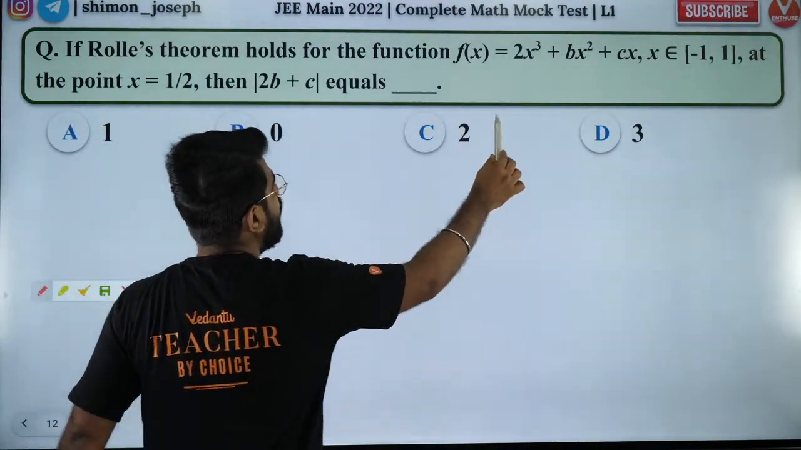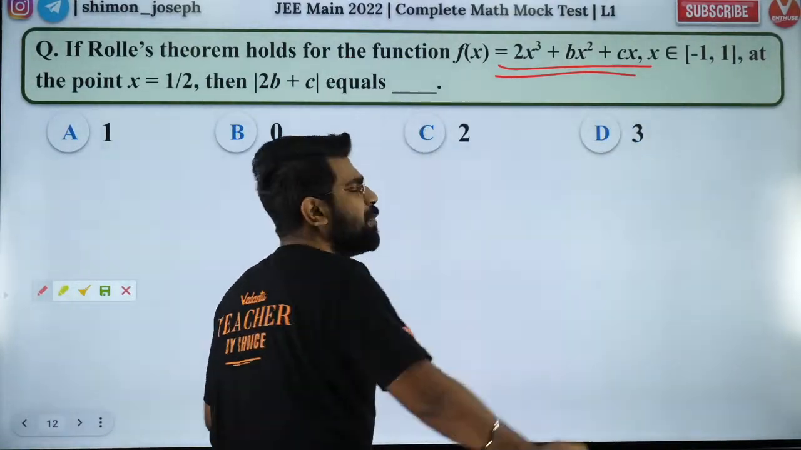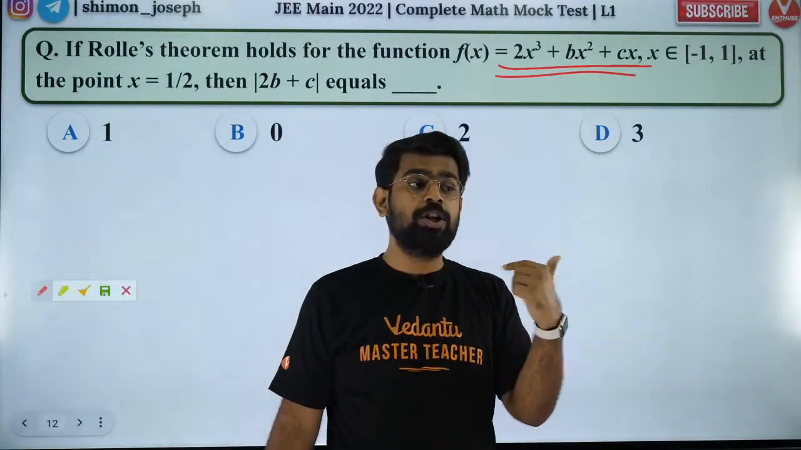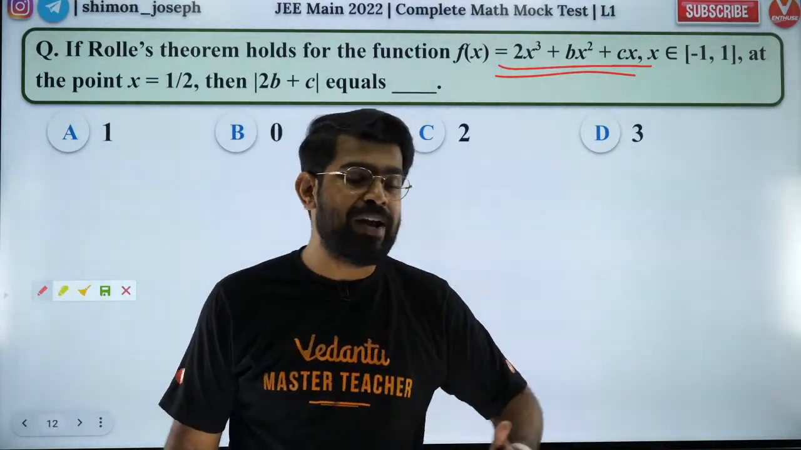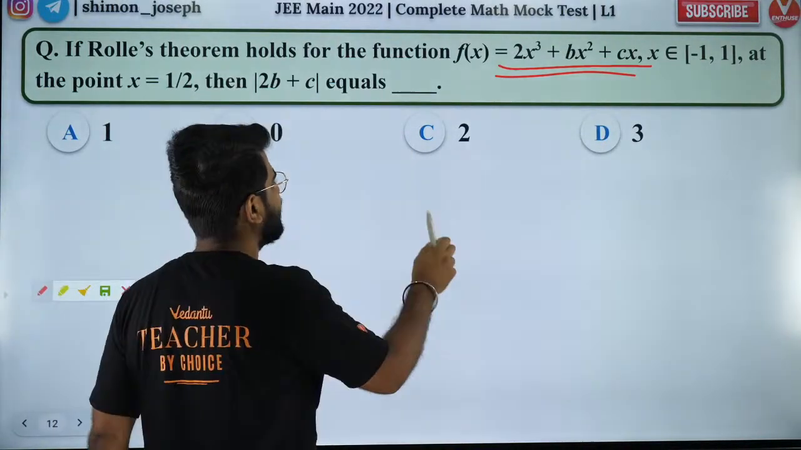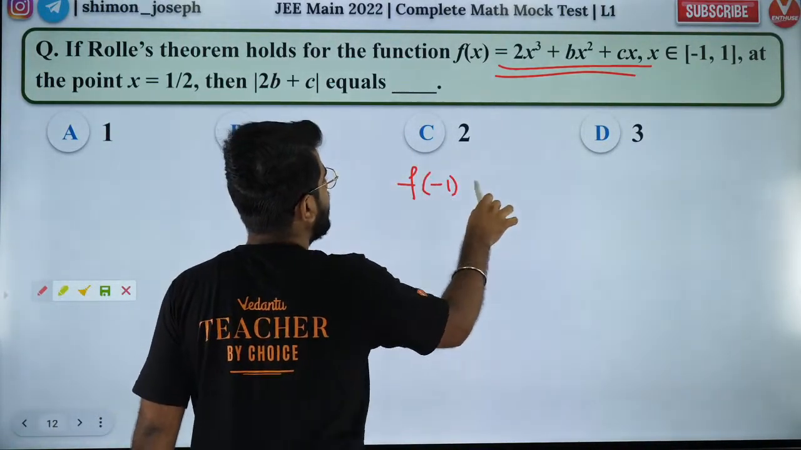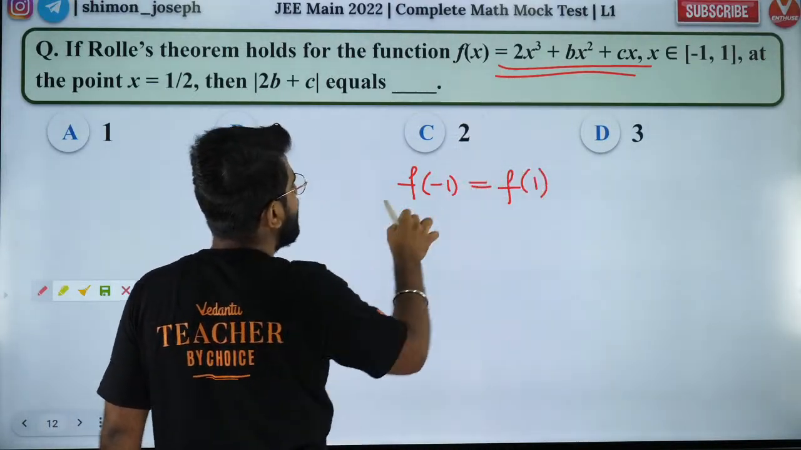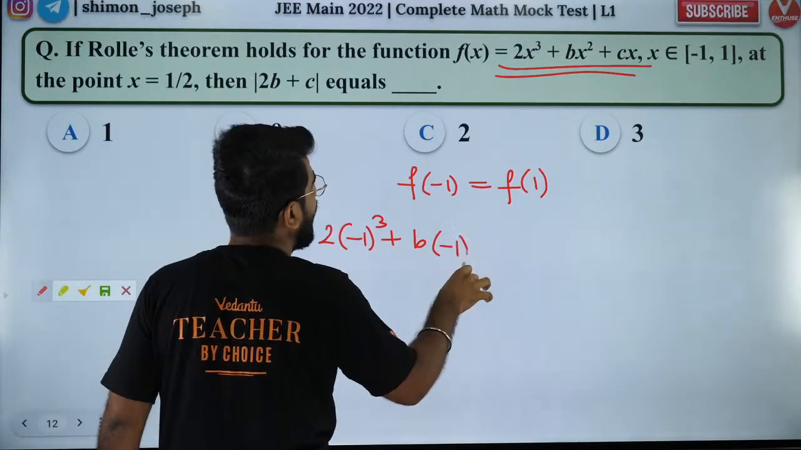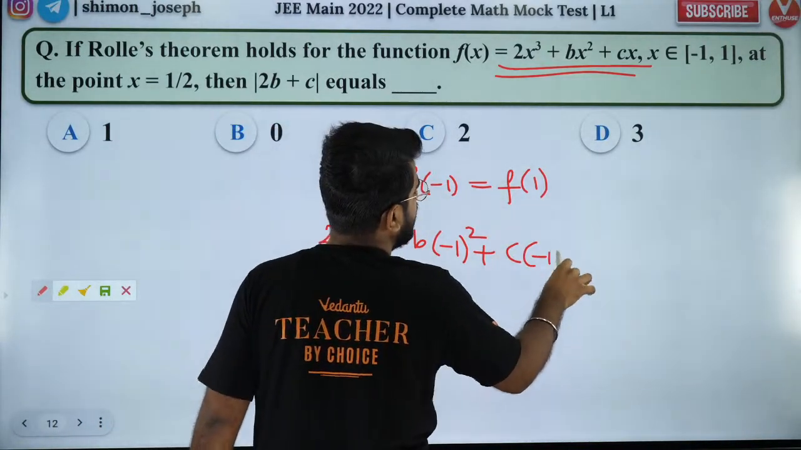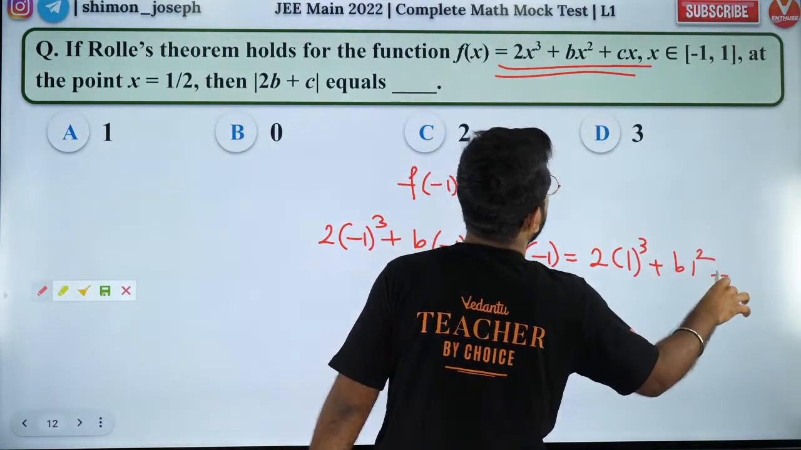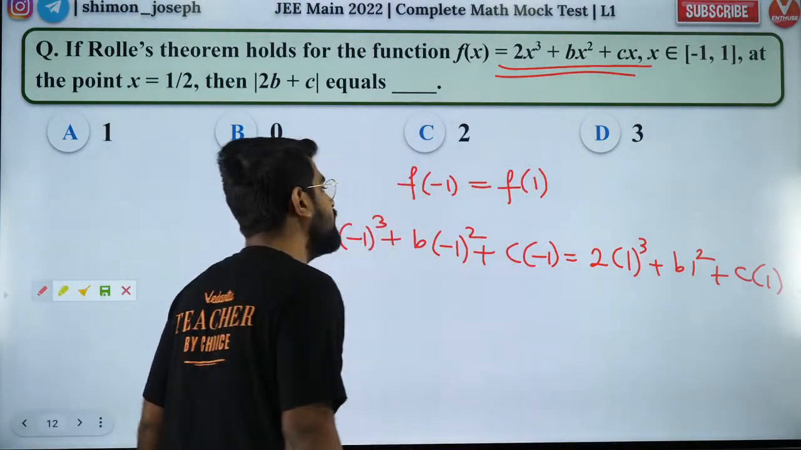So people, first of all, this is a polynomial. Polynomials are always continuous and differentiable. Guys, look at the wordings which I use. You need to learn from that as well. Polynomials are always continuous and differentiable, so no worries, Rolle's theorem is applicable. Now, what does Rolle's theorem say? It says that f of minus 1 is equal to f of plus 1. So f of minus 1 is what? 2 into minus 1 cube plus b into minus 1 square plus c into minus 1 is equal to 2 into 1 cube plus b into 1 square plus c into 1. So that's what you have here.